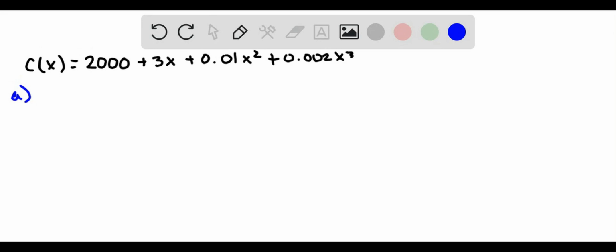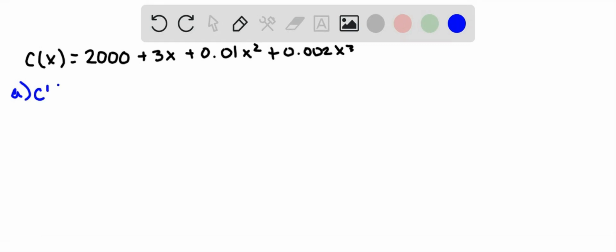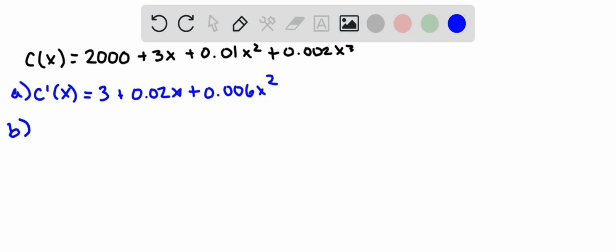Right, so we have a business application here, and the first thing we're asked to do is find the marginal cost, and the marginal cost is the derivative of the cost function. So we take the derivative of the given function, and we get 3 plus 0.02x plus 0.006x squared.